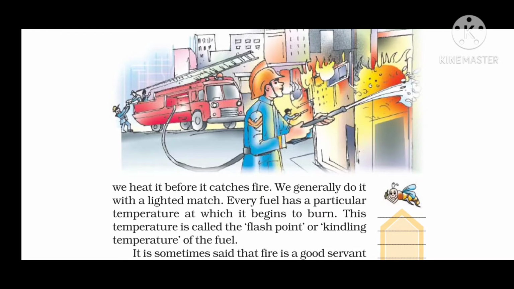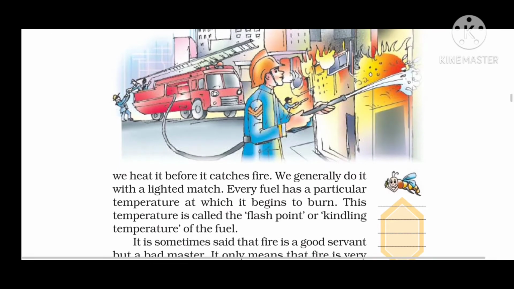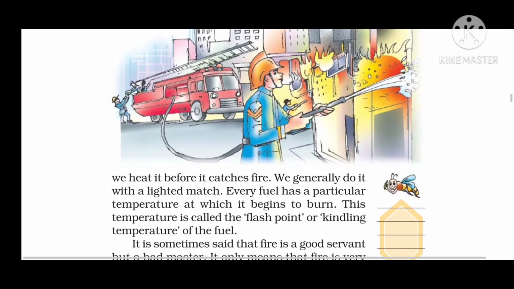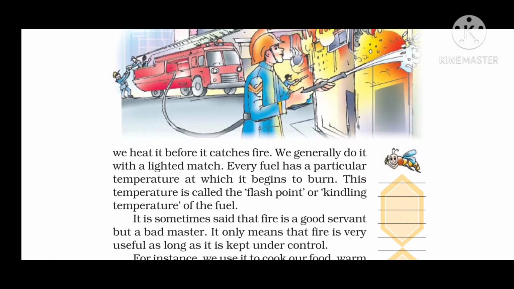This temperature is called the flash point, also known as the kindling temperature of the fuel. It means every fuel has a particular temperature at which it starts burning, and we call it the flash point or kindling temperature of the fuel. It is sometimes said that fire is a good servant but a bad master. It only means that fire is very useful as long as it is kept under control.